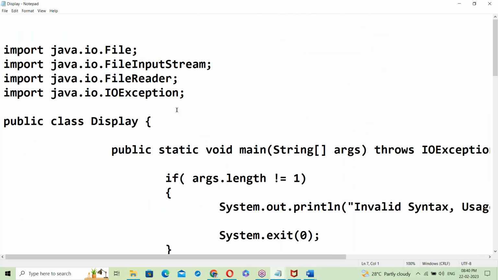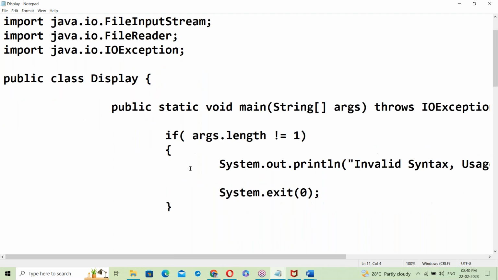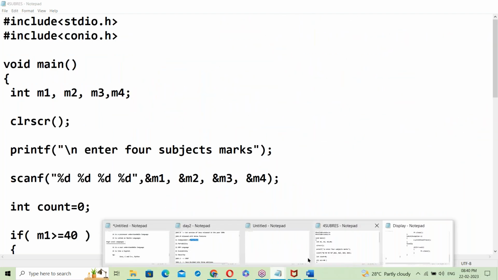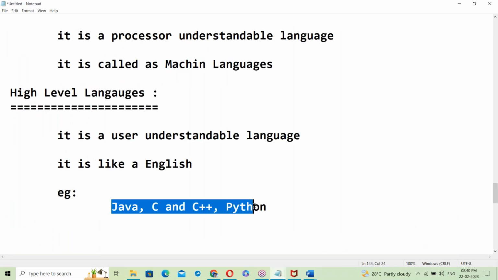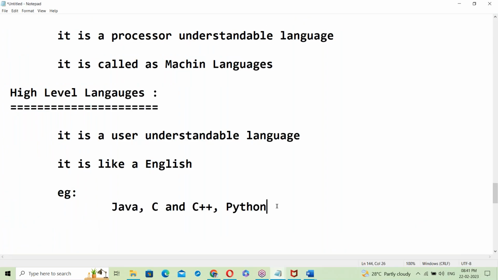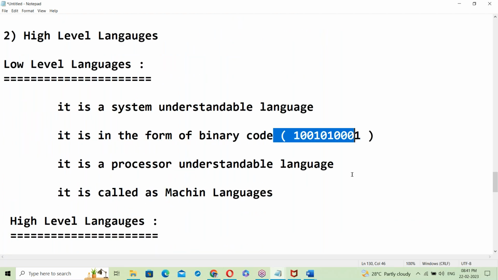Looking at a C program or Java, it looks like English, so it is easy to understand. Next, low level language is machine language.